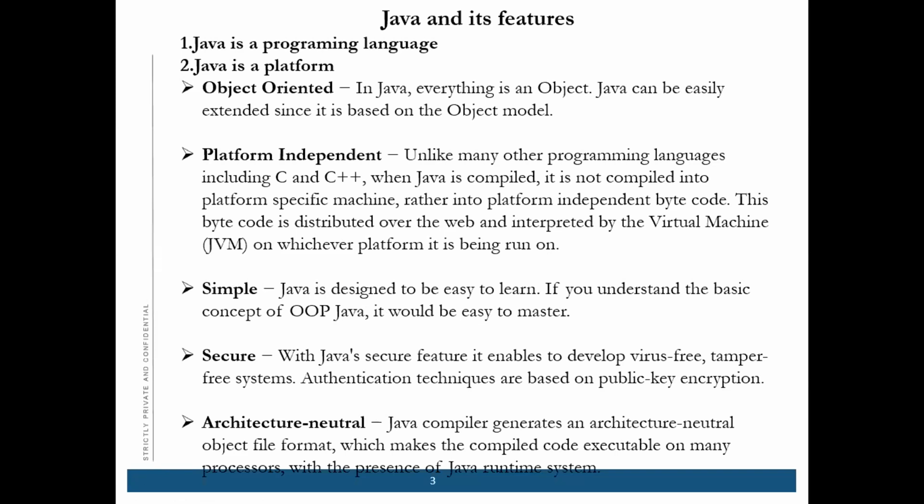As I said, the Java Virtual Machine ensures that unsafe operations are not performed by the Java program. That protects Java programs and makes them very secure.